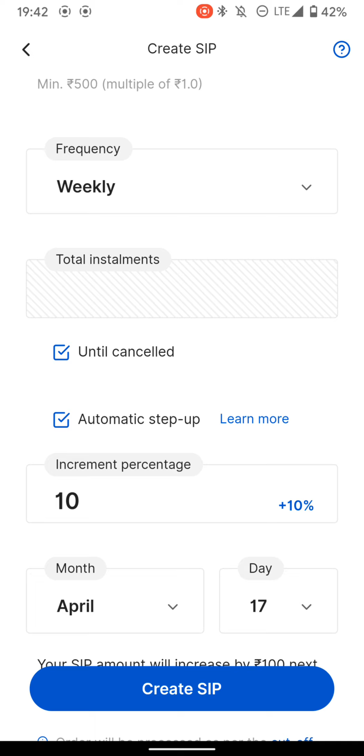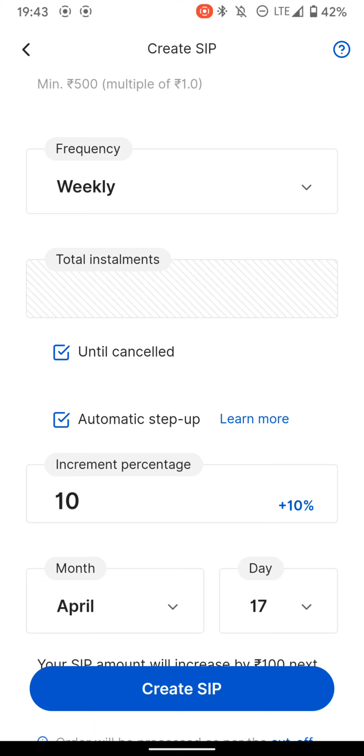For example, my installment amount is 1000 per week. In the second installment, my amount will increase by 100 rupees, and in the third installment it will increase by 110 rupees. So what automatic step up does is each installment will increase by 10%.